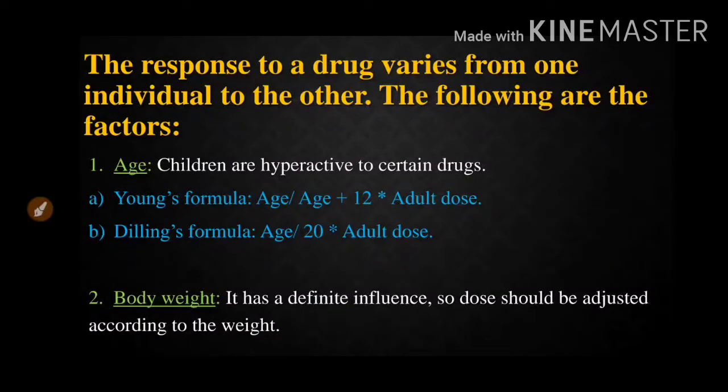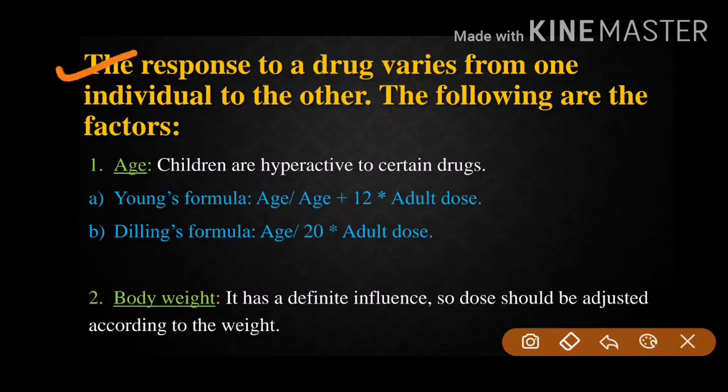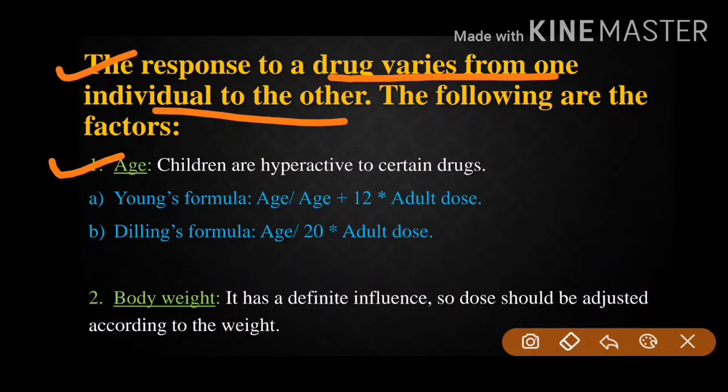As you can see, the response of the drug varies from one individual to the other. Every individual has certain factors, and due to that the dose of the drug varies. It is different for different individuals. Let us see the factors one by one. The first factor is age. It is for small children and adult people. The dose of the drug is not the same. Why it is so, we are going to discuss.